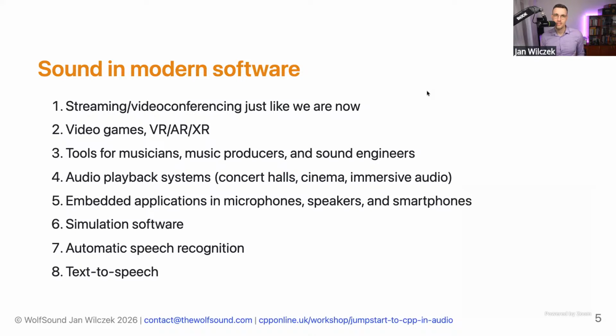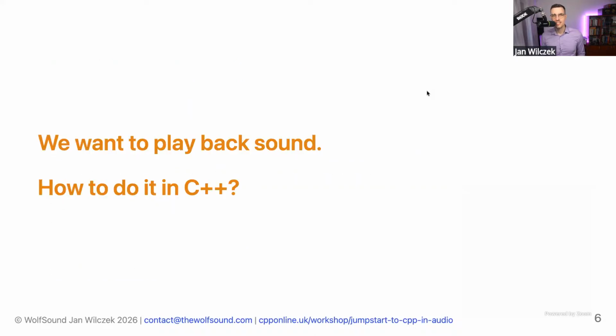And I just wanted to mention here another example is the speech business, right? There's a lot of work in automatic speech recognition so that we can talk to the computer and it understands what we're saying, but also text to speech, right? When the computer talks back to us with a given text. But these are just examples. There are many more applications of audio. So let's assume the simple scenario. We want to play back sound. How to do that in C++?